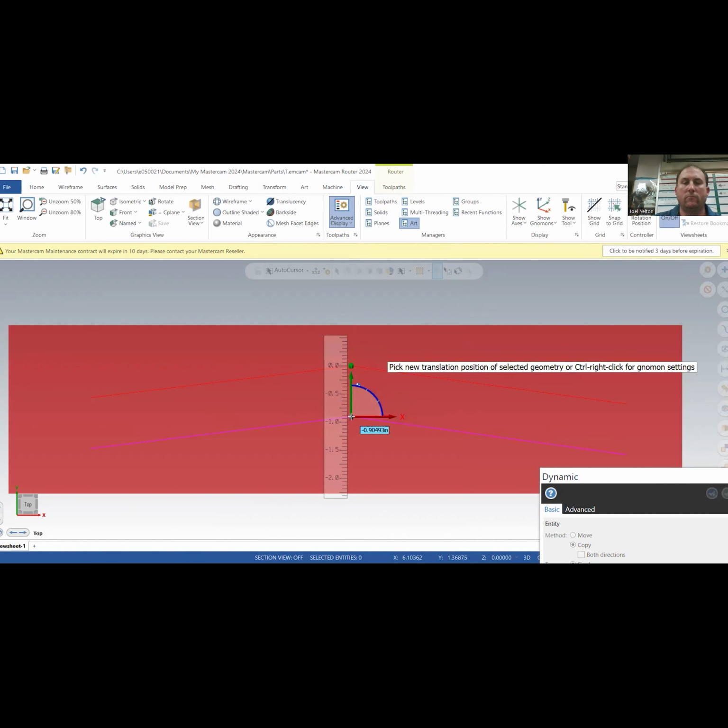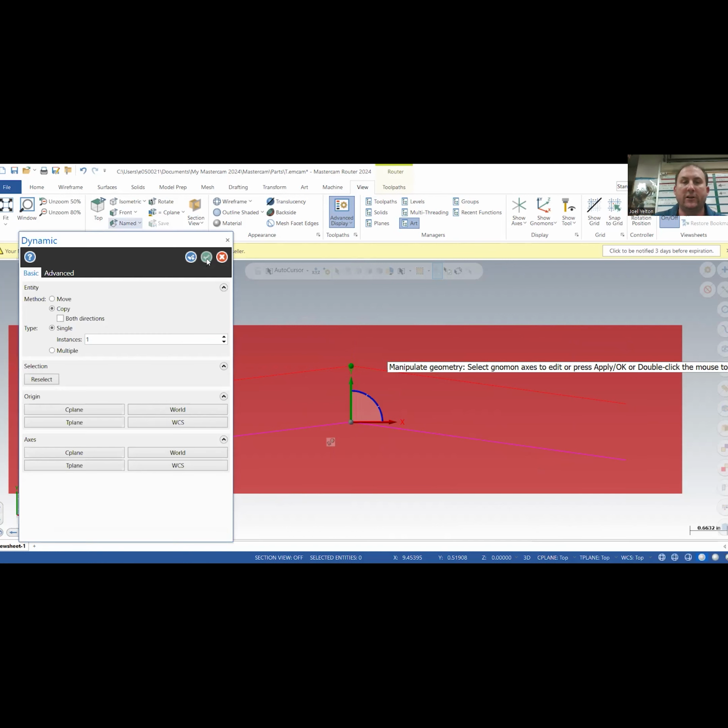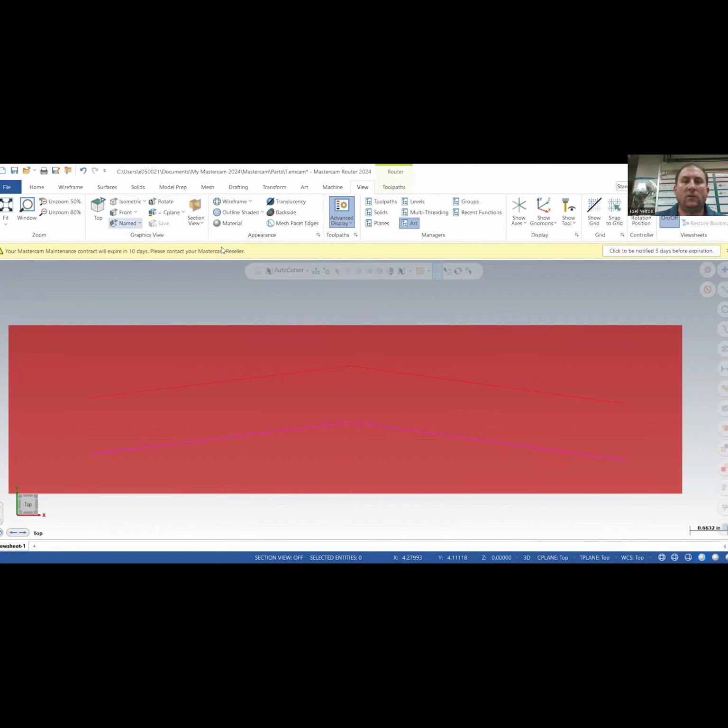So let's move it down 1 inch. What you can do is hit tab, that'll open it up, and then type -1. There we go. Hit enter again, and then you can hit the green check.